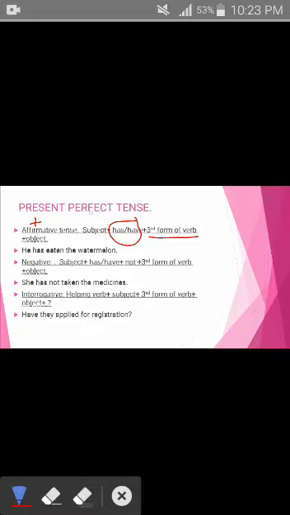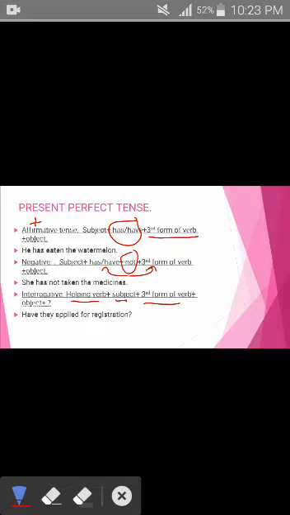Now in present continuous tense, which helping verb did you take? That was is, am, are. In the present perfect tense you have helping verb has and have, plus third form of the verb and then object. He has eaten the watermelon. In the negative sentence you add not in the helping verb plus third form of the verb, that is, she has not taken the medicine. And in the interrogative sentence you bring the helping verb at the start, then subject, third form of the verb and object.